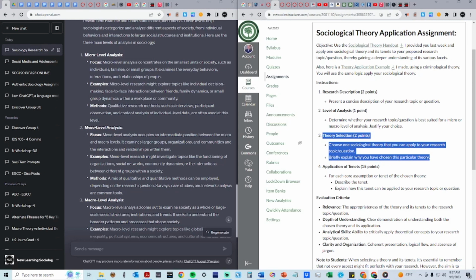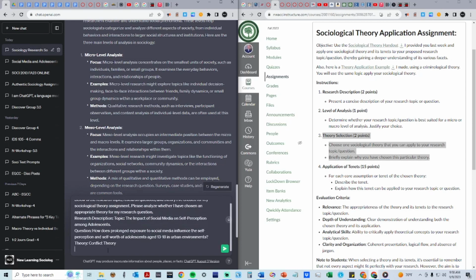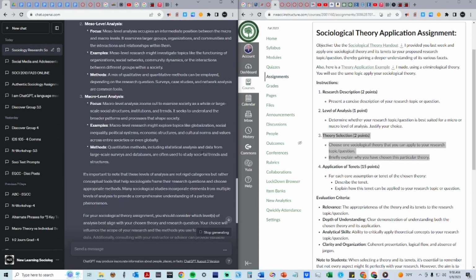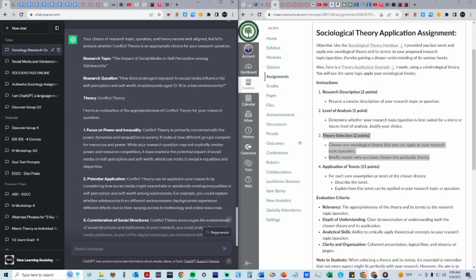Again, you can paste the answer you've already created for number 3 into ChatGPT for feedback and to advance your knowledge. But you do not want to have ChatGPT complete this question for you. For example, look at this prompt I'm pasting into ChatGPT. Below is the research topic, research question, and theory I've chosen for my sociological theory assignment. Please analyze whether I have chosen an appropriate theory for my research question. And ChatGPT will help you gain deeper insights and understanding.